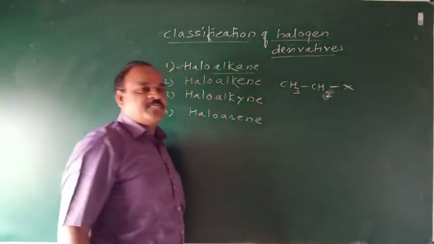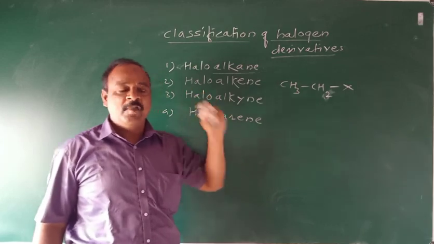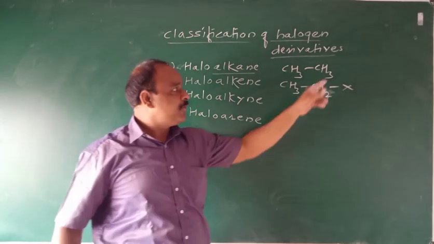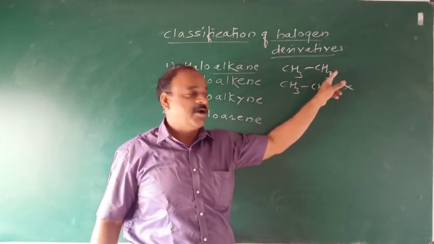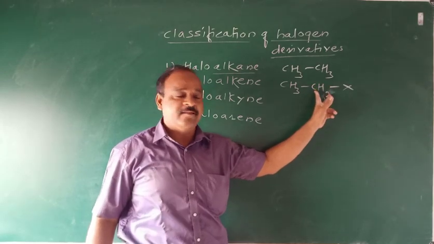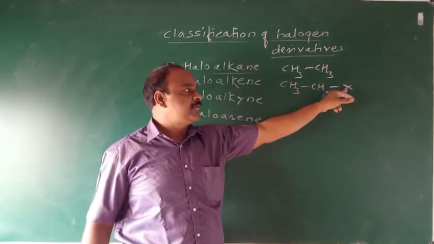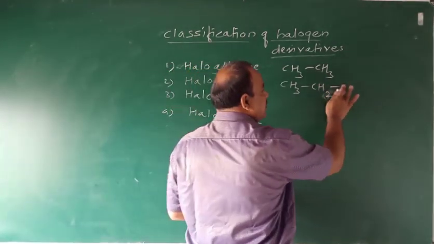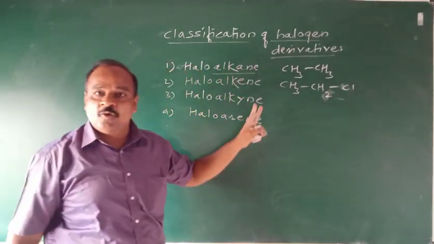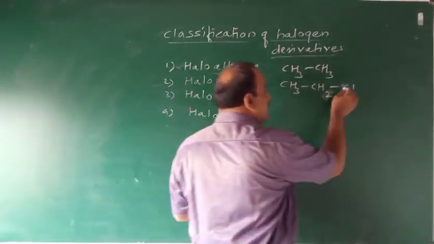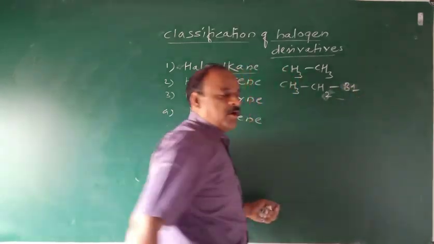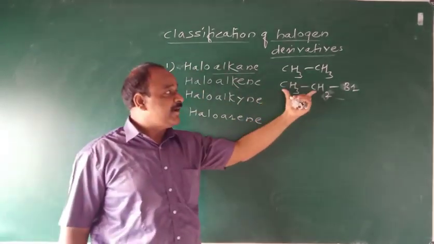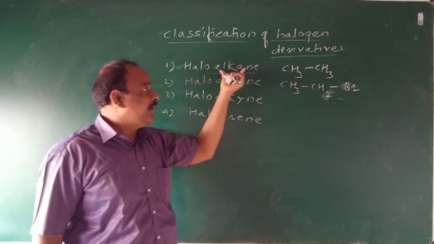Yes, this is an example of haloalkane. That is, hydrogen atoms of alkane, of ethane, are replaced by halogen. Therefore, the compounds are called haloalkane. In general it is called haloethane. When X is Cl, it is called chloroethane. When X is Br, then it is called bromoethane. This is an example of haloalkane. Here the carbon skeleton in this example is of alkane.